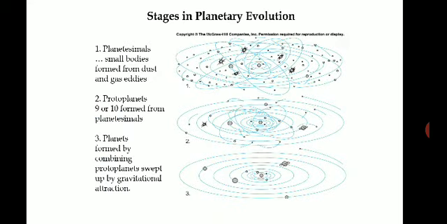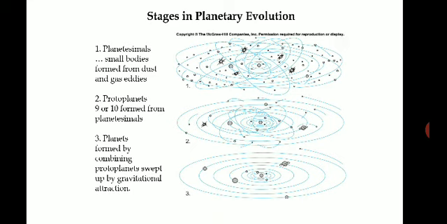So before starting, we'll see how the earth has evolved. There are different stages in the planetary evolution. First the planetesimals were formed. Planetesimals are small bodies which are formed from dust and gases.